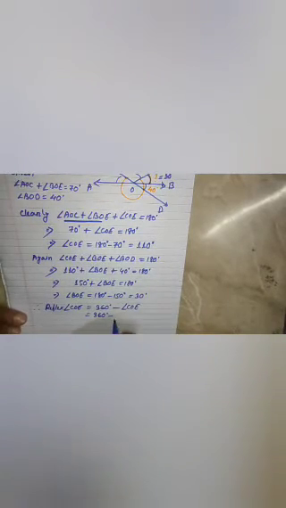Therefore reflex angle COE equals 360 degrees minus angle COE, or directly 360 degrees minus 110 degrees. That means you will get directly 250 degrees, which is our required answer.